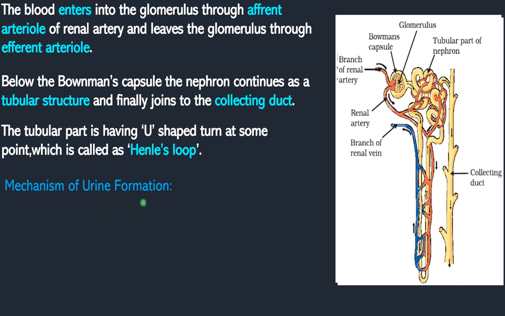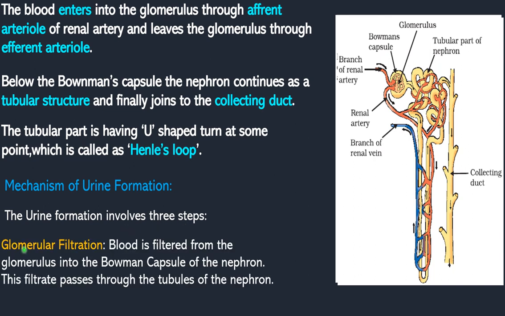How the urine is going to be formed in our nephron or kidneys. The urine formation involves 3 important steps. The 3 important steps are involved in the formation of urine. First one is glomerular filtration.